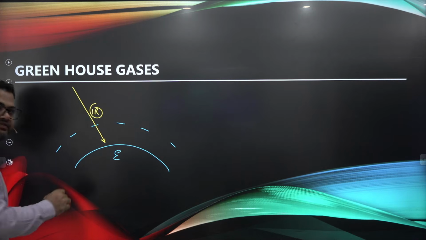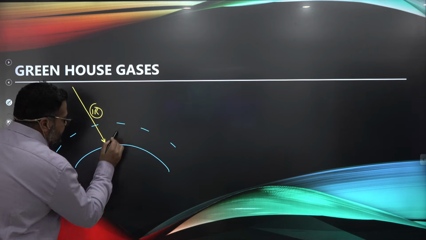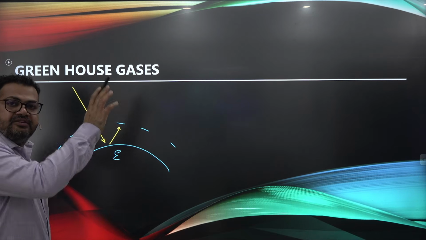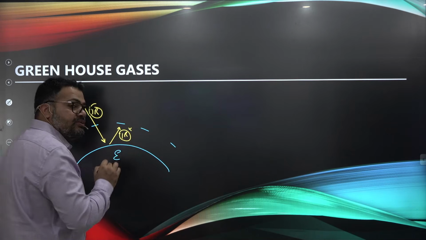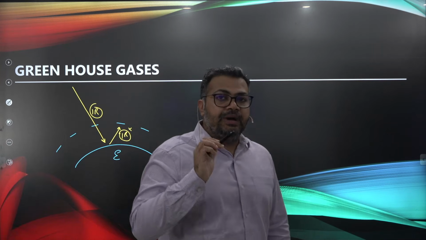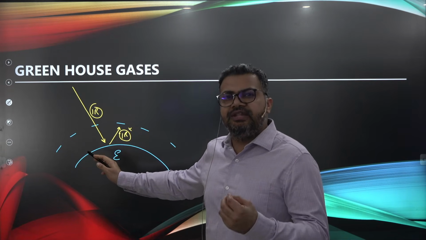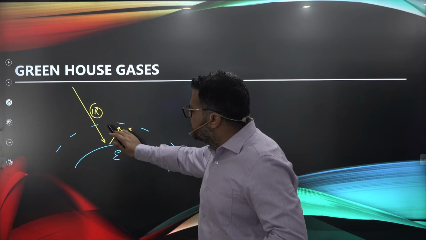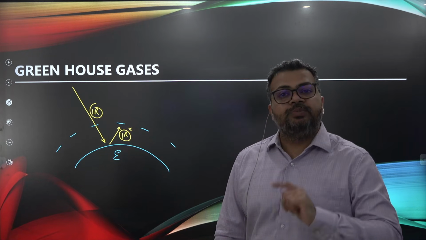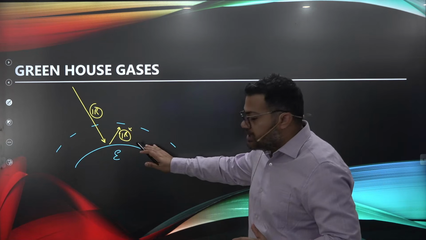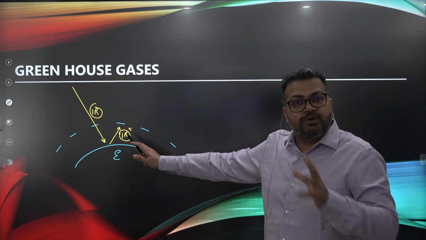It will allow infrared light to enter easily through these gases, but the moment when it will try to exit, when it will touch the earth's surface and reflect back into space, यहाँ पे infrared light को रोक दिया जाएगा, it will stop, right? And why it will stop? Because the reflected infrared light will have slightly less energy, will have a slightly longer wavelength, and that light will not be allowed to escape into space. And it will be the same phenomenon what glass did in the greenhouse, these gases are doing for the atmosphere.